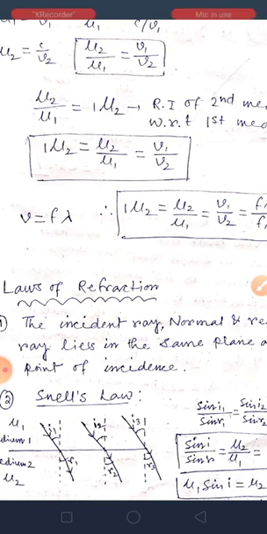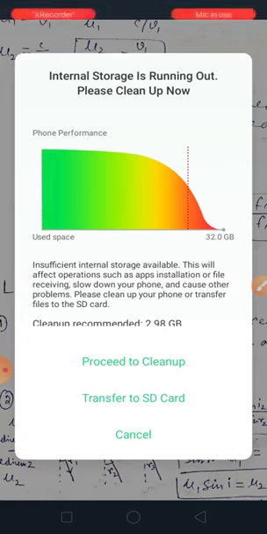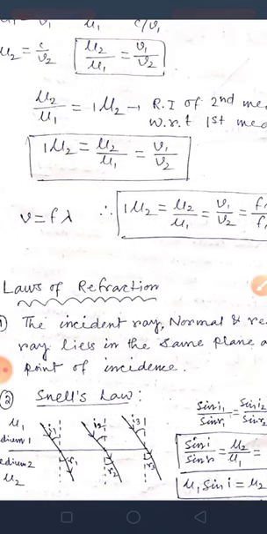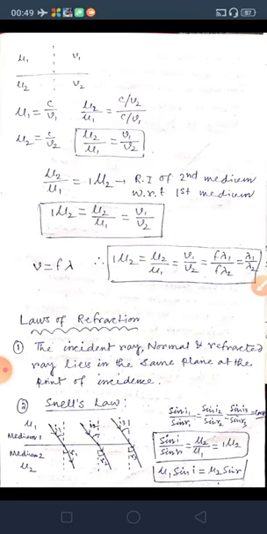But in the topic of refraction, we need to find the relation between I and R, just like reflection, but there was no known relationship. So scientists were finding the way out.